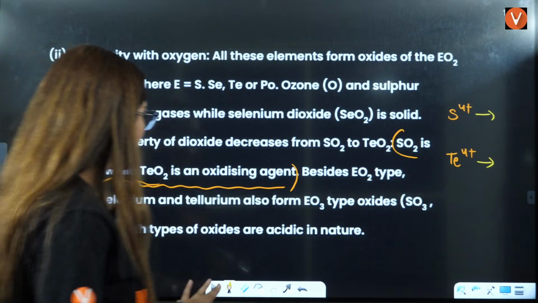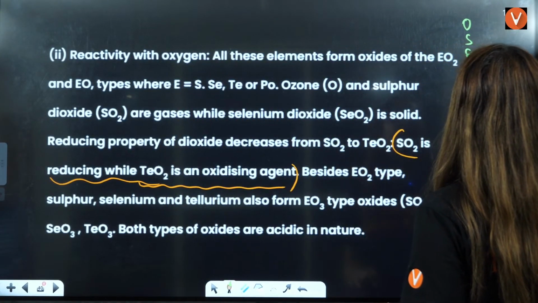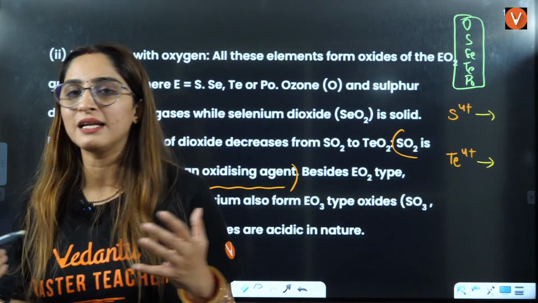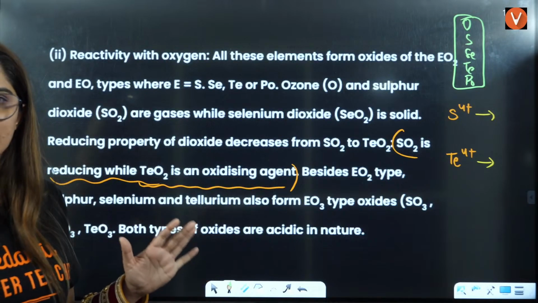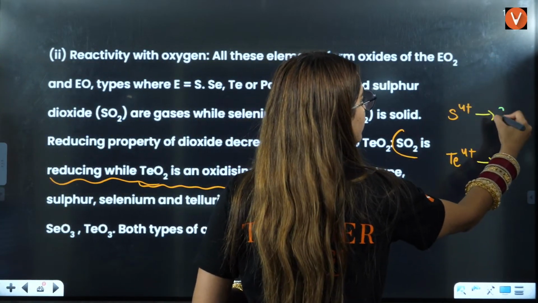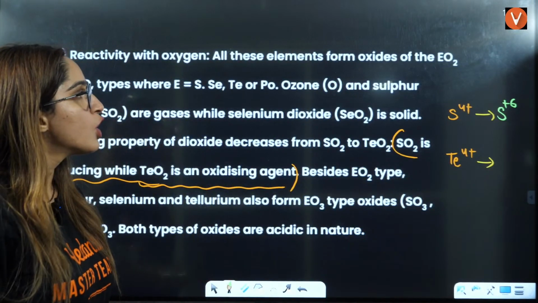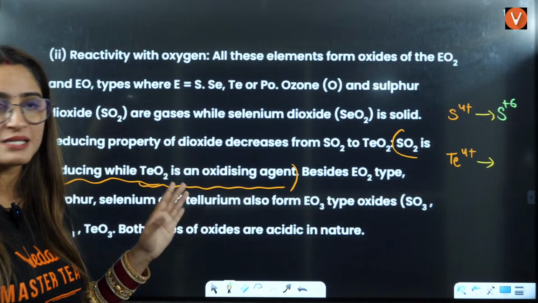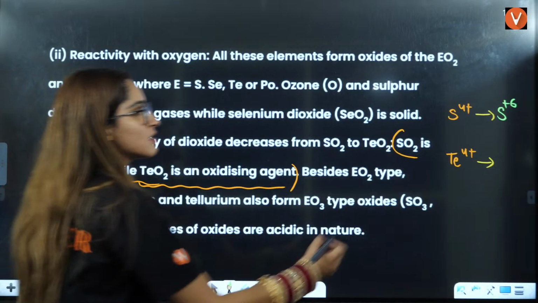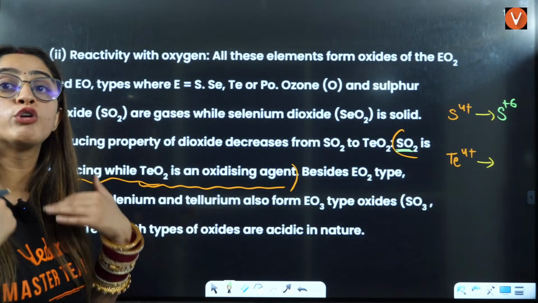So down the group, we know that the higher oxidation state stability decreases. So here SO2 would want to go to the higher oxidation state. That is the reason its oxidation number is increasing. It itself is getting oxidized, so it will try to reduce something else.